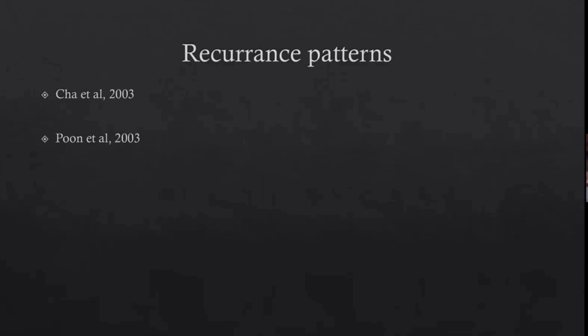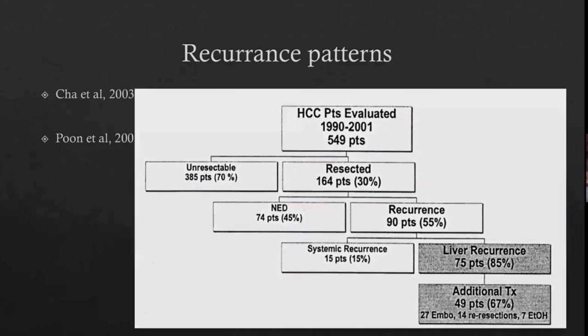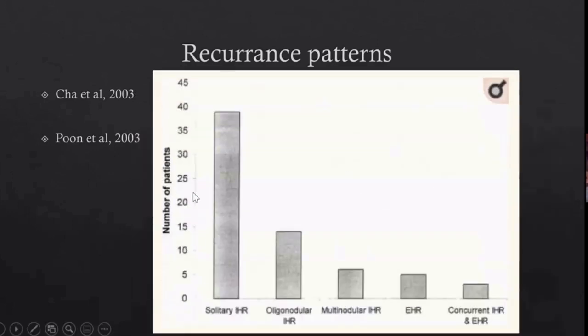So in a study by Cha et al. in 2003, they studied approximately 500 patients over a period of 10 years and found that the recurrence rate was approximately 55%, where 90 patients had recurrence. Obviously they were treated by multiple means, of which only 14 were resected. Although most patients have a solitary intrahepatic recurrence, 10 to 15% of patients usually get either oligonodular recurrence, or they are multinodular, or there is extrahepatic recurrence. So approximately 80 to 85% of patients can be considered for transplantation in a salvage way.